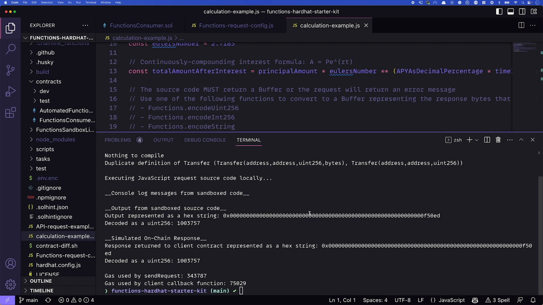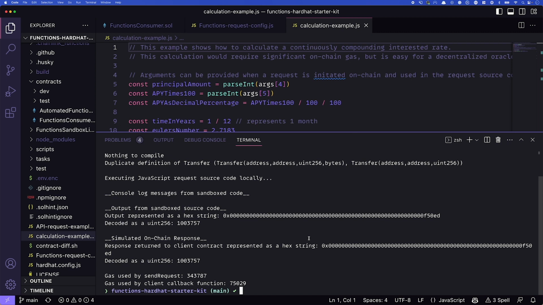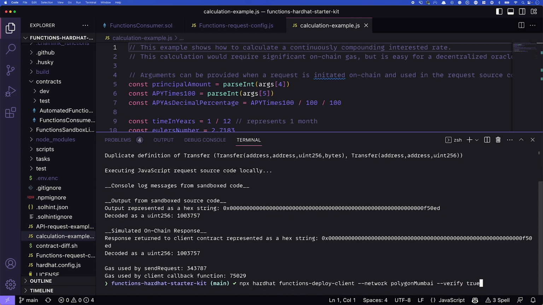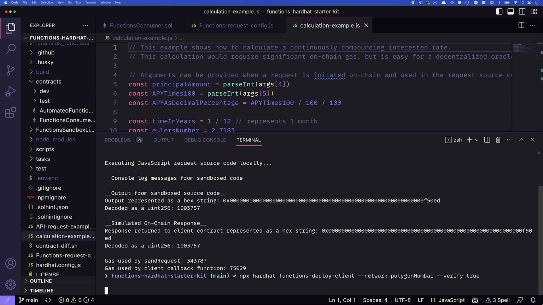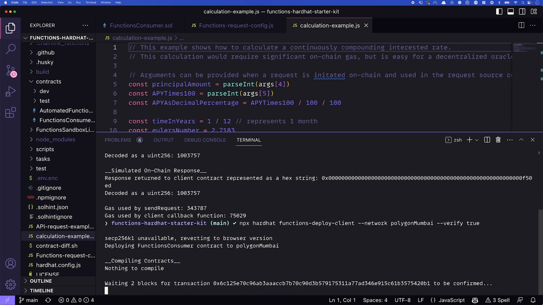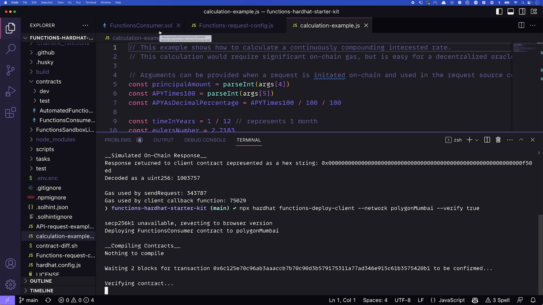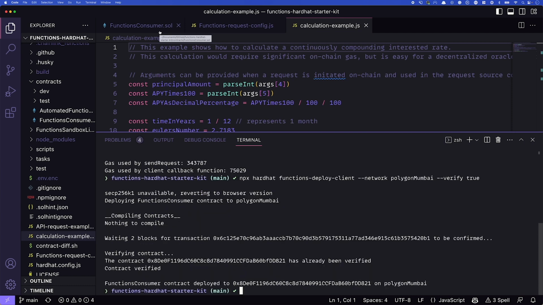How do we actually deploy this? The way to deploy this is with npx hardhat functions deploy client. We'll need to pass in the network that we want to deploy it to. That's going to be Polygon Mumbai for this, and we'll go ahead and verify it. So with this command, it will actually deploy our contract, our consumer contract, this functions consumer.sol, to the Mumbai network. We'll need to wait for the block confirmations to come back, and we'll have our contract verified if we want to check it out on Polygon Scan. Great, so it's done, right? So we've deployed our contract.